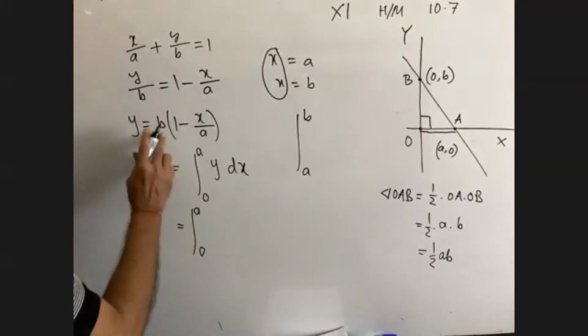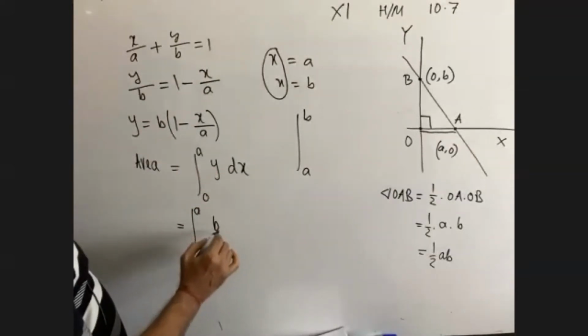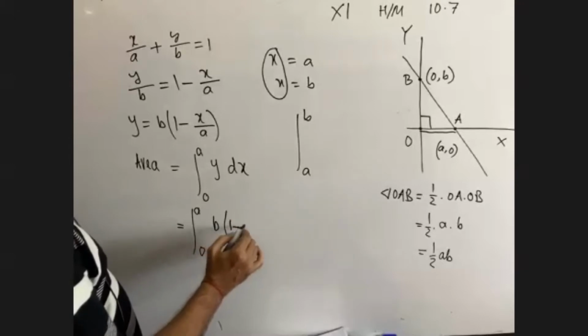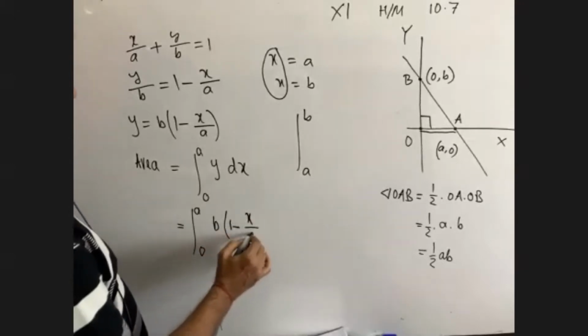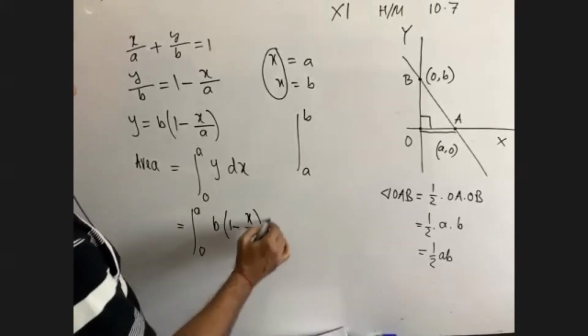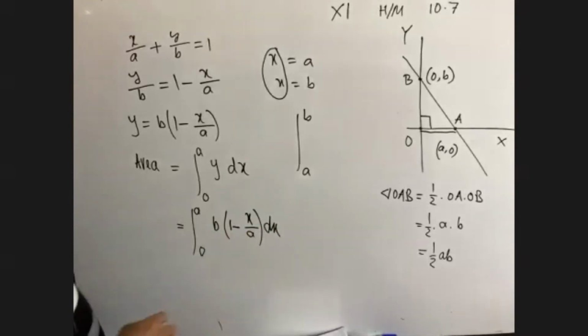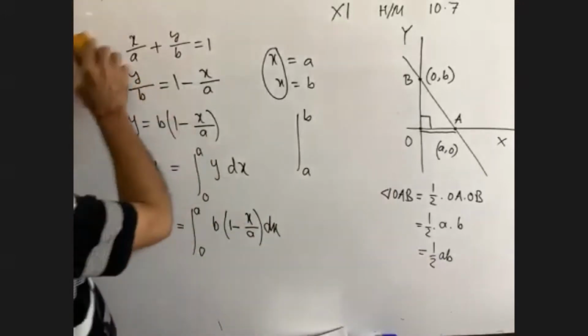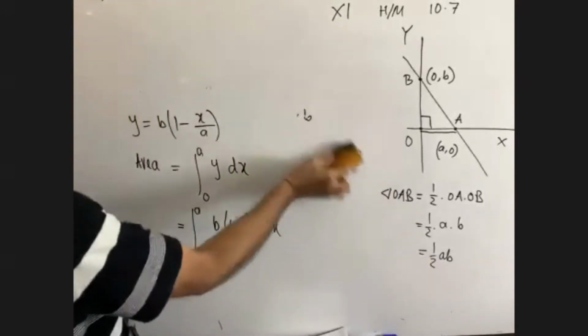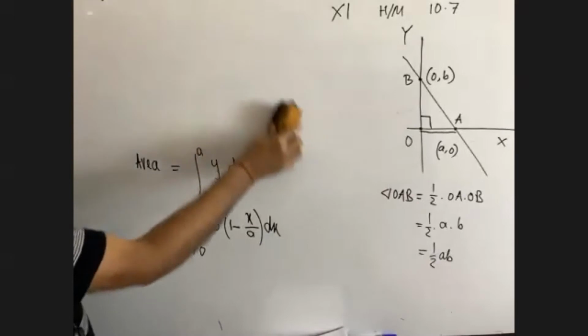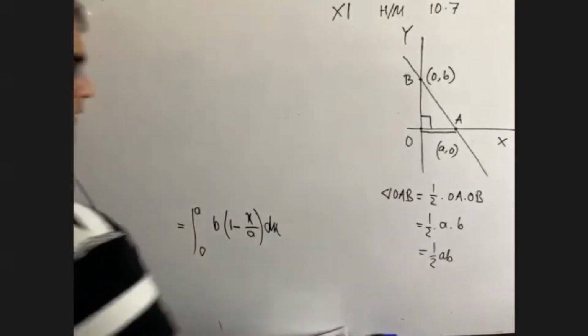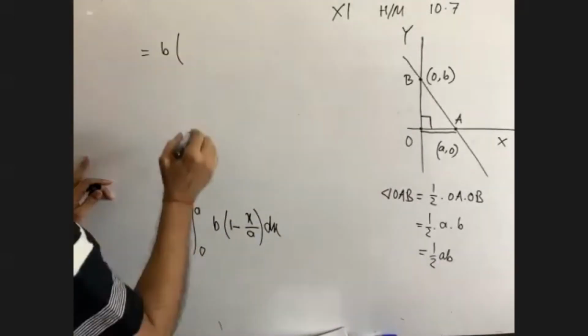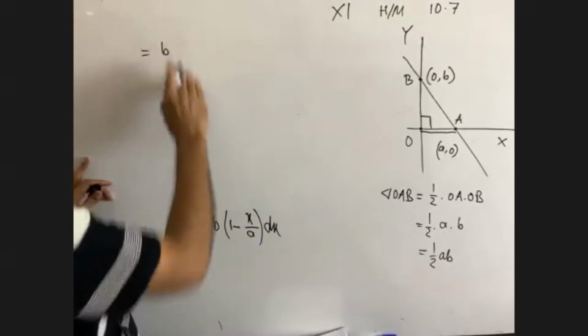Now, dear students, you see, we can write here, it is a, it is 0. What is the value of y? y is b times (1 minus x by a) dx. Have you seen it? Now please integrate it. How to integrate? You see, after that we can write down, now we are getting